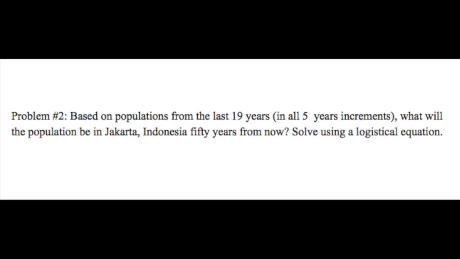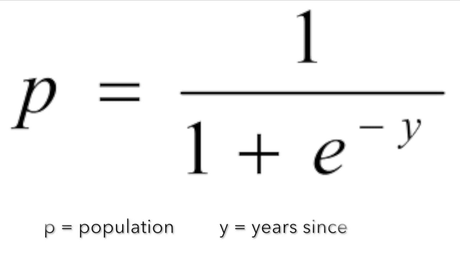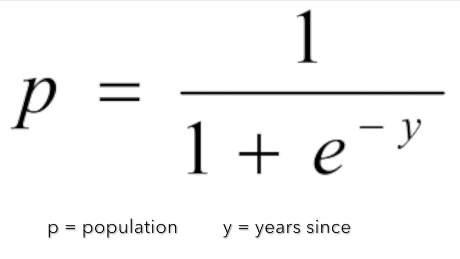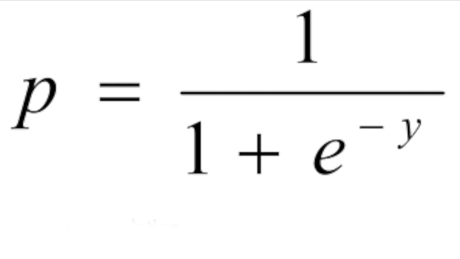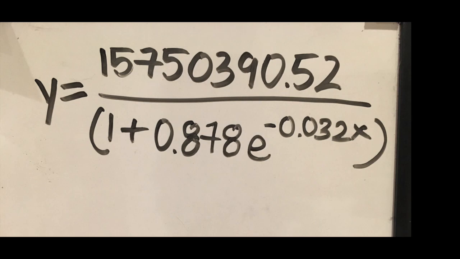Next, we will move on to problem 2, which is still based on population but has to be solved with an equation. The following model is a logistic equation that has to be used through a calculator. P is for population, equals 1 over 1 plus e to the negative y. Y in this case means years since. So for Jakarta's data that was put into the data chart here, we got the equation y equals 15,750,390.52 over 1 plus, in parentheses, 0.878 e to the negative 0.032x.